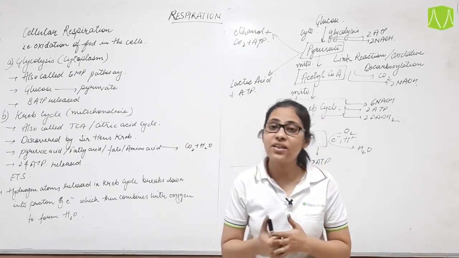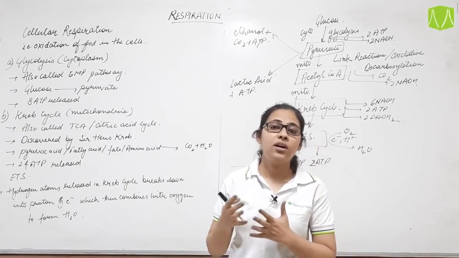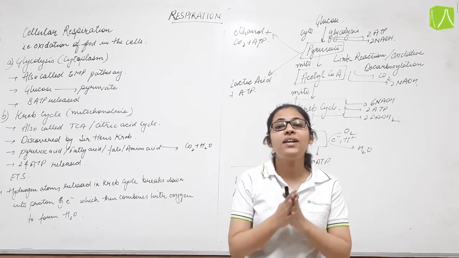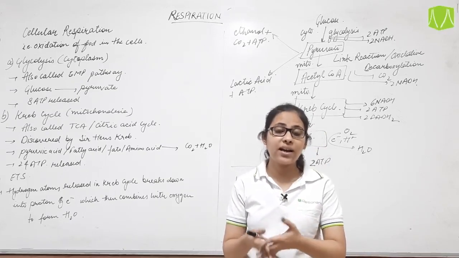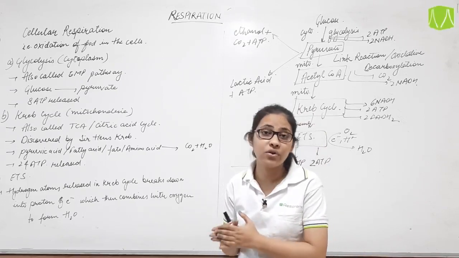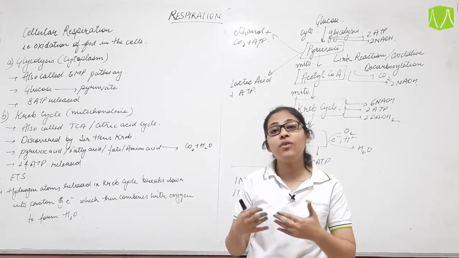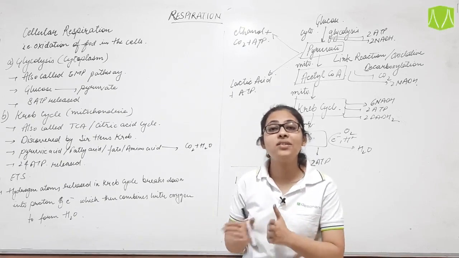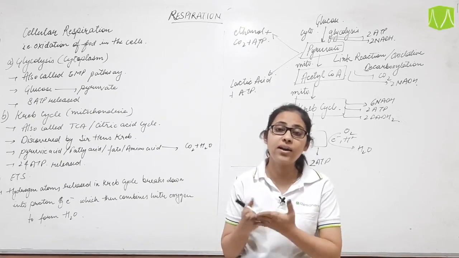Basically we have studied the chapter on digestion. In that we have seen that food is digested and as a resultant product we got glucose. Now that glucose is further oxidized, it further breaks down to form its simpler units, that is, CO2 and H2O.